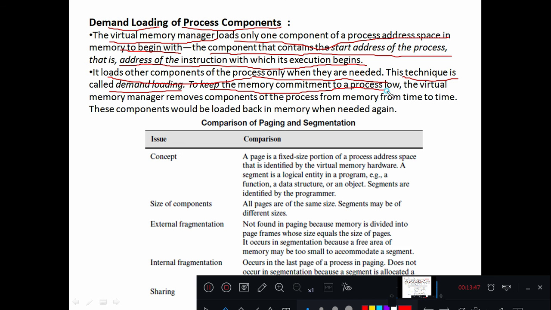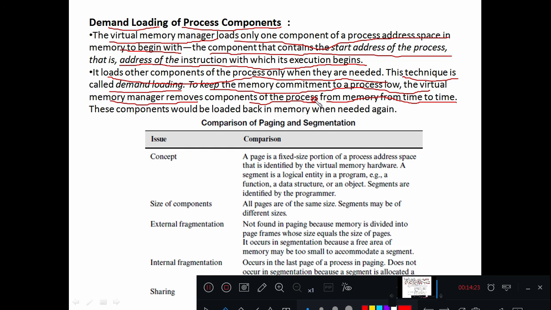To keep the memory commitment to a process low, the virtual memory manager removes components of a process from the memory from time to time, because there are many processes running in the computer system. So the kernel, or virtual memory manager, has to maintain fair user service to all these processes. So instead of loading one process at a time in the main memory, it will load only parts or components of those processes into the memory.